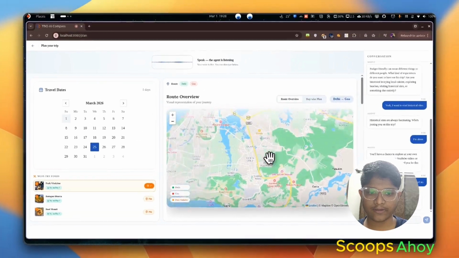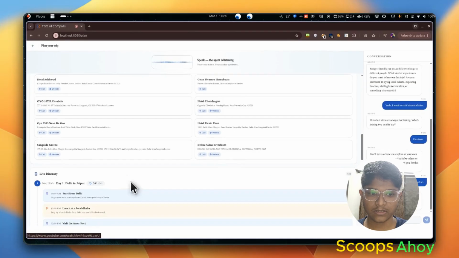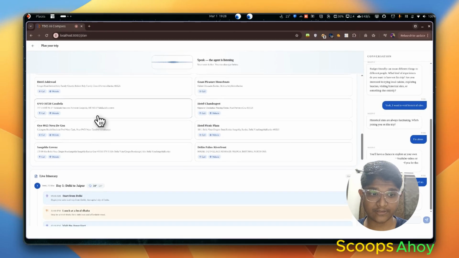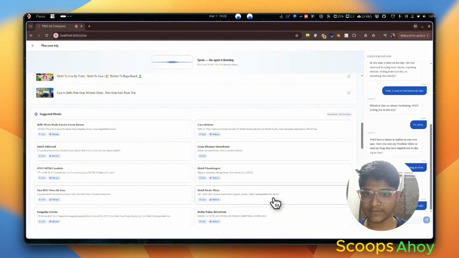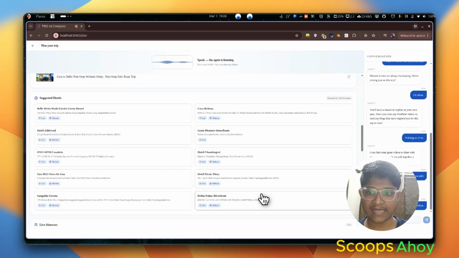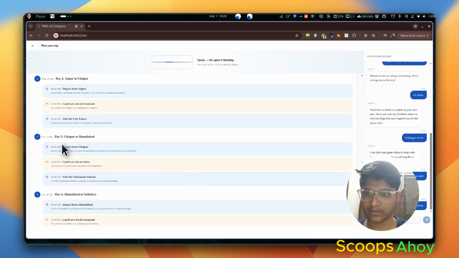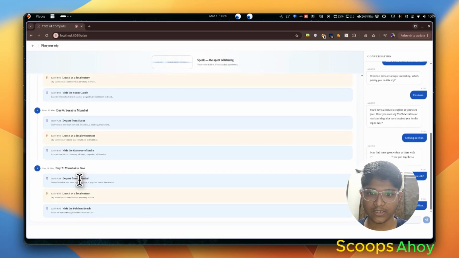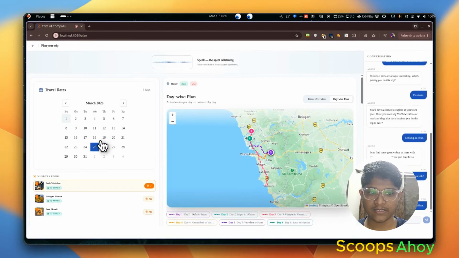Following that, we also have the suggested hotels, and I can interact with the voice agent right now. It's going to suggest the daily places that I need to visit, with exact details. I can even ask it to refine my dates; suppose I select one date, I can ask it to select another date as well. It effectively helps me plan my travel.